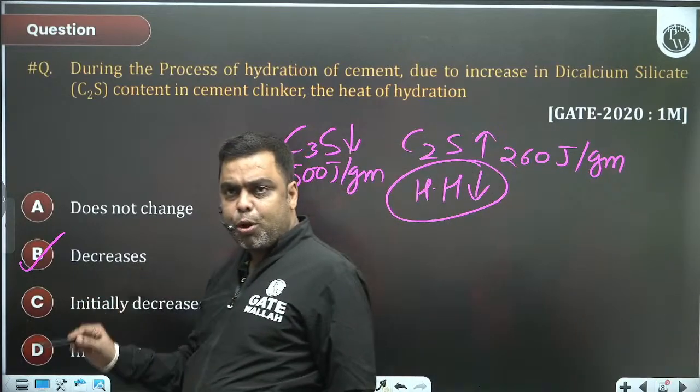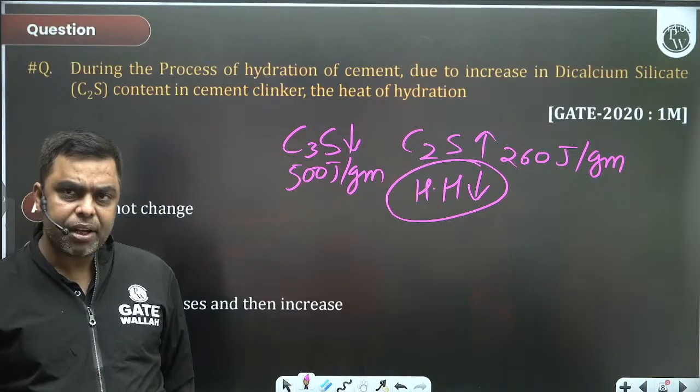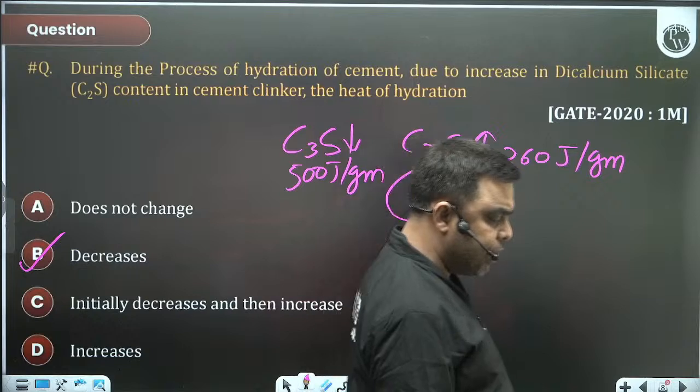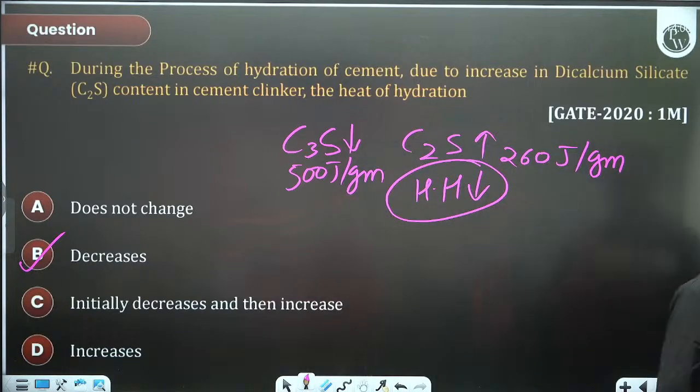Agreed? So the answer would be option B. Clear, everyone?